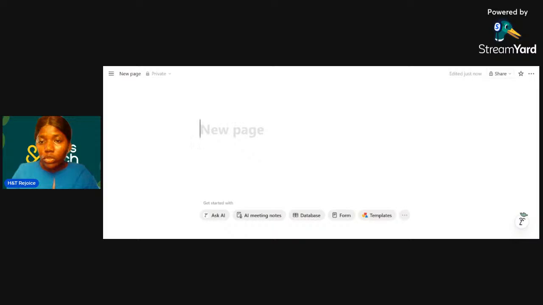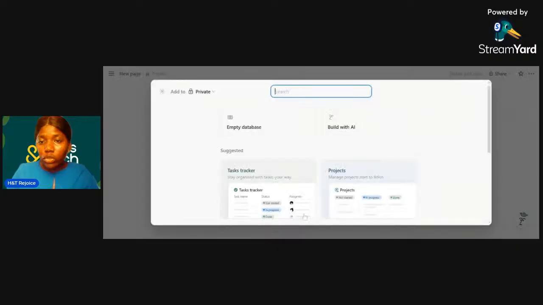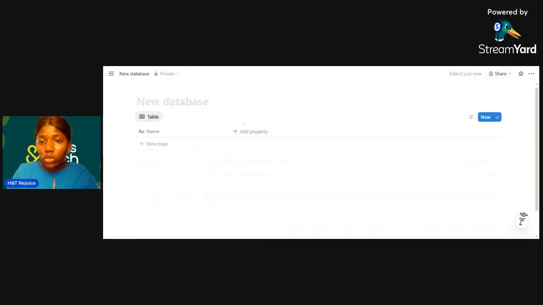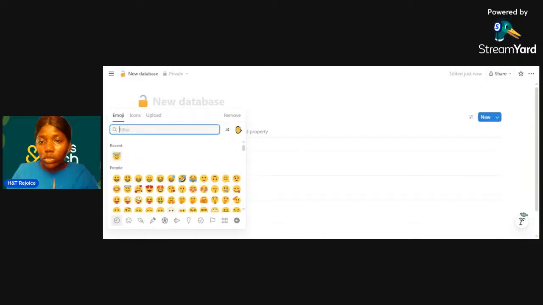Let's create a new page, and in this page, let's make it a database. We've seen how to use it as a form. Let's make it a database and see. So we choose empty database. Now, adding icon. I like to add icon. Please, can someone suggest what this database will be?